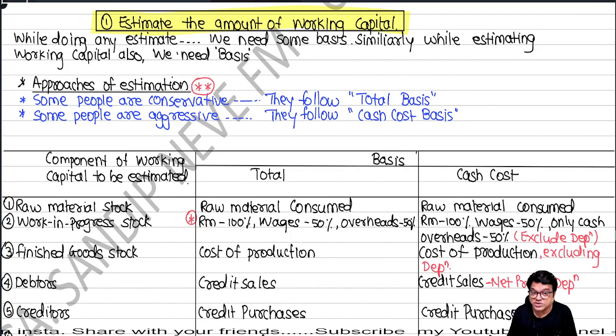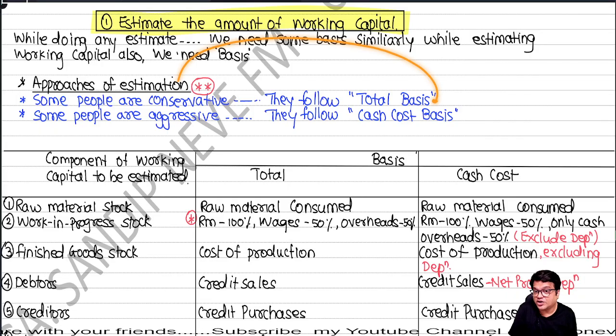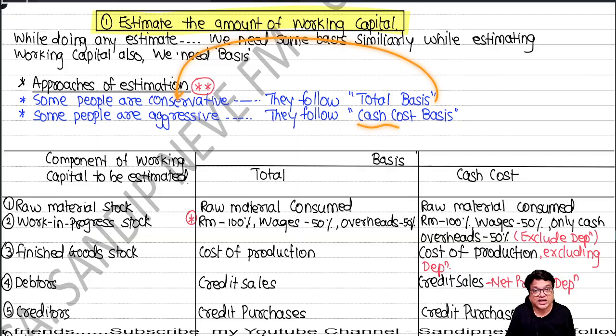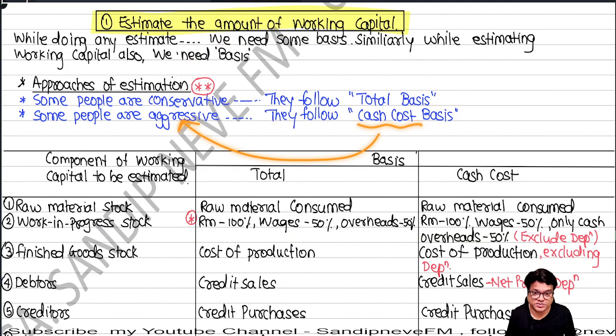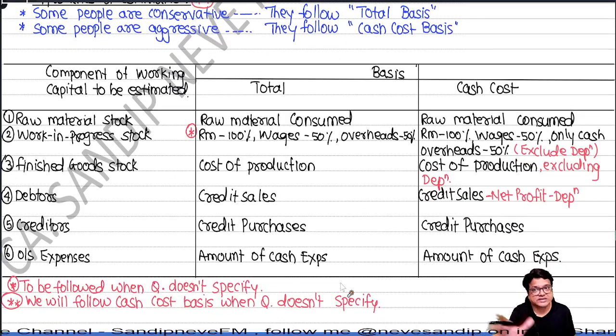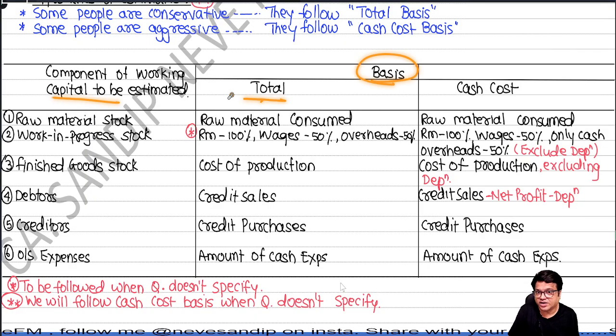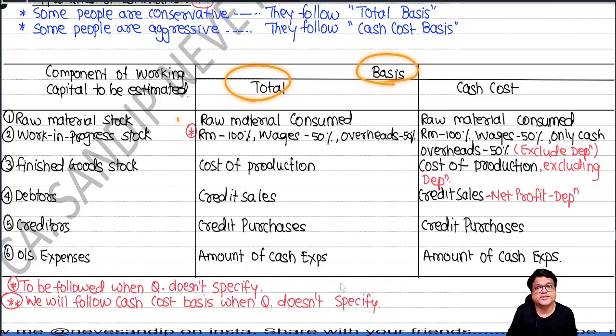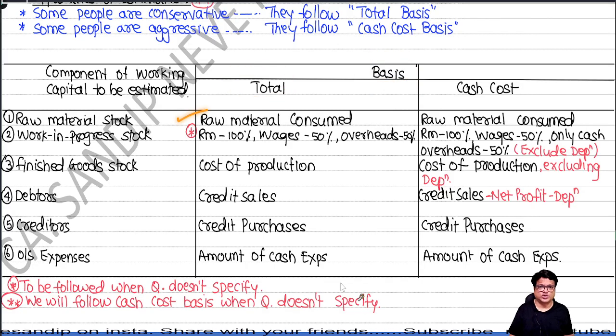So here we have two approaches. What is that, people? Total basis, following conservatism. Cash cost basis, following aggressive behavior. Okay. So people, we had defined a few estimates, right? If I talk about a component, then what basis is to be used. For total basis, raw material stock is based on what? Raw material consumed, right? How much stock of raw material I should keep would depend upon how much I consume. The more I consume, the more stock I need. The less I consume, the less stock I need. Correct, people?